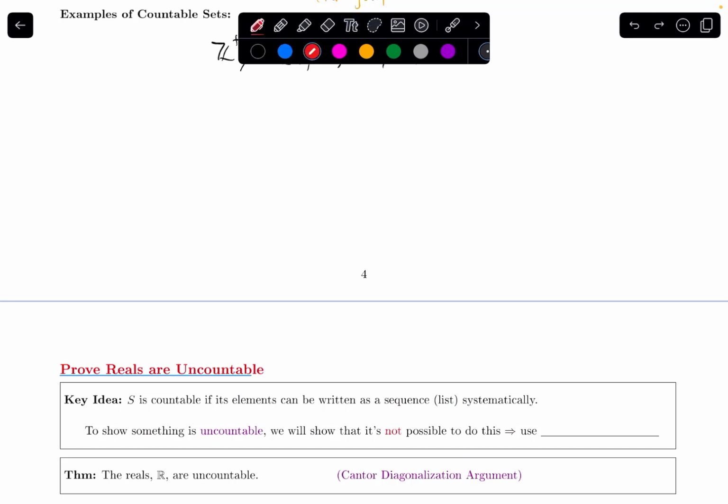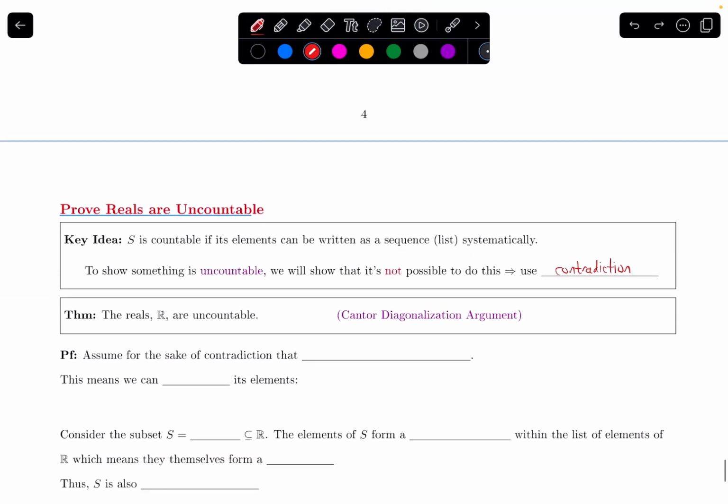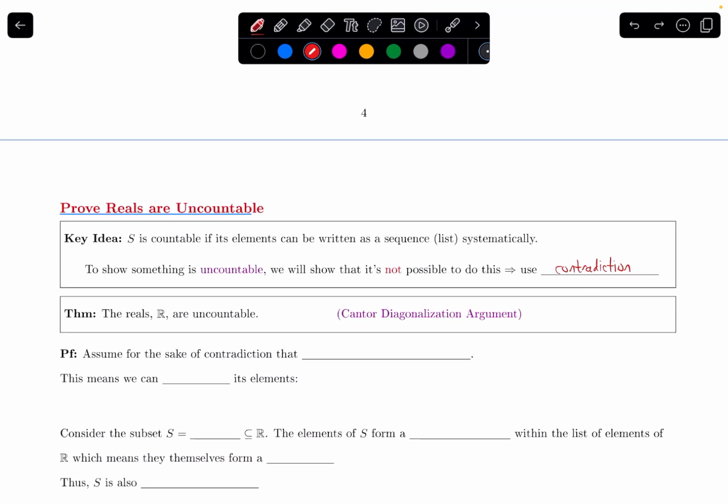Seeing the word "not" makes me think of trying to use contradiction, because that was one of our strategy tips from before. If I'm going to try to show it's not possible to do this, let's assume that it is possible and try to get a contradiction. To prove the reals are uncountable, we'll use something called the Cantor Diagonalization Argument. This is a famous style of argument that's used to show sets are uncountable. So here's how it goes.